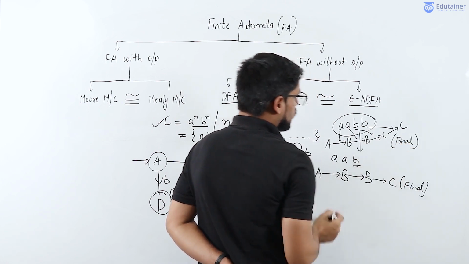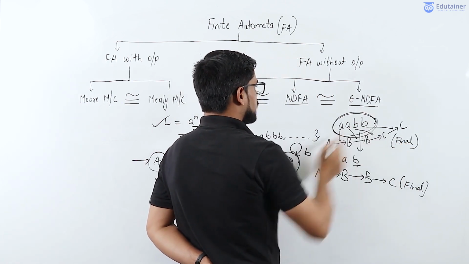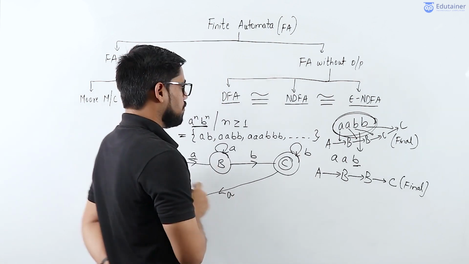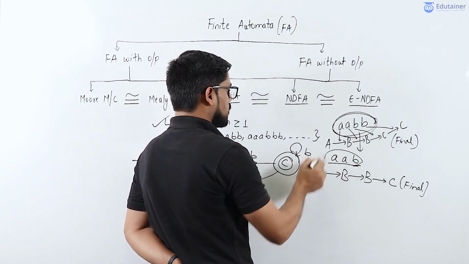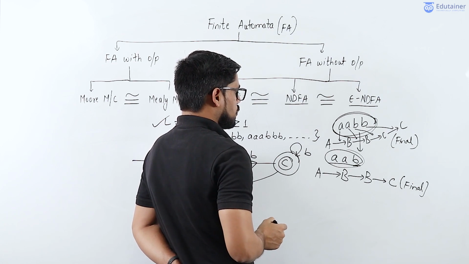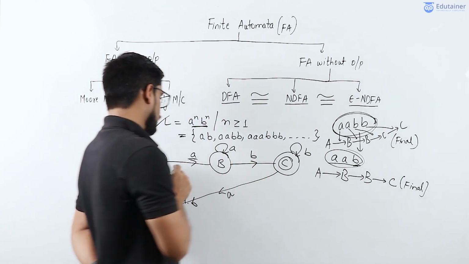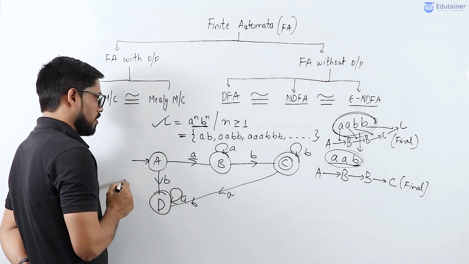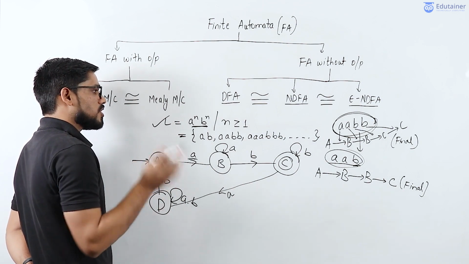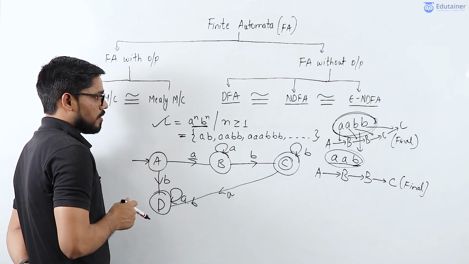But if you observe, AABB is present in our language L, but AAB is not present in our language L. So this particular transition diagram will accept some strings which are not present in the language itself.